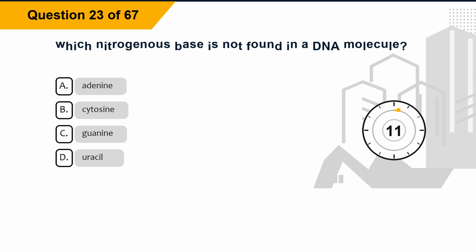Question 23. Which nitrogenous base is not found in a DNA molecule? Option A, adenine. Option B, cytosine. Option C, guanine. Option D, uracil.